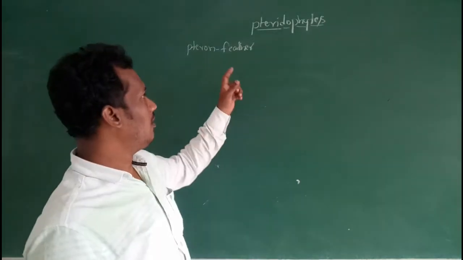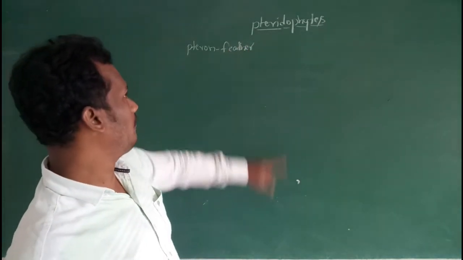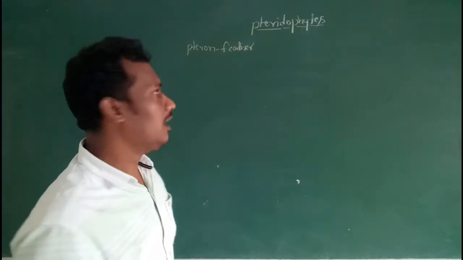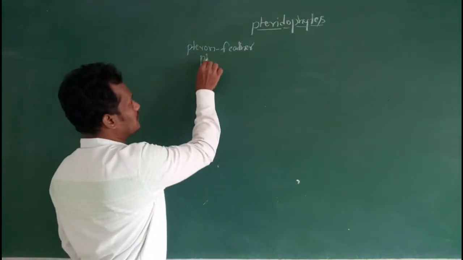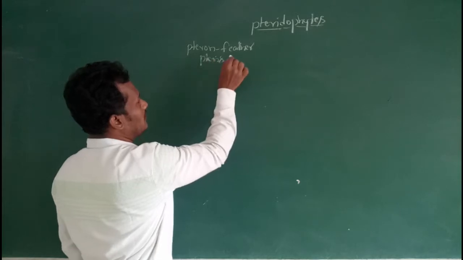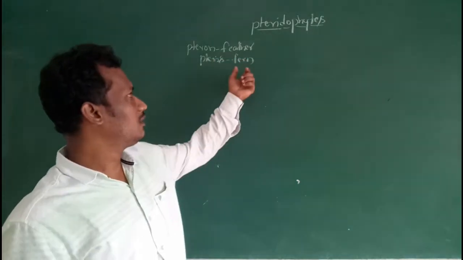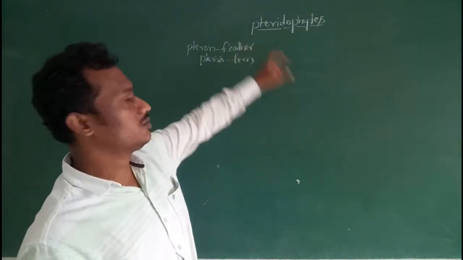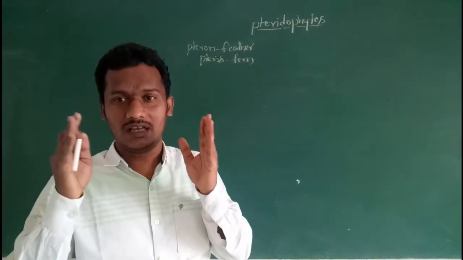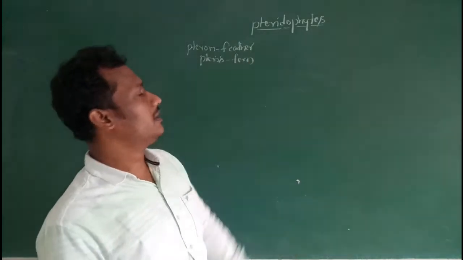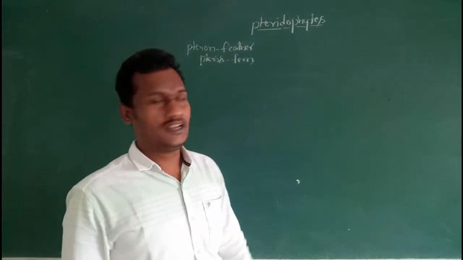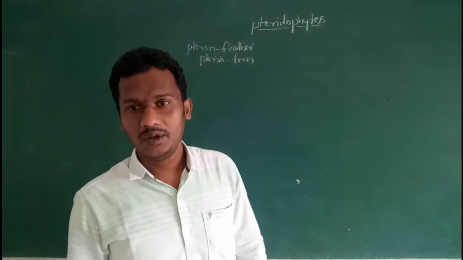The plant body or leaves of the pteridophytes appear feather-like. Pteris means fern plants. The higher pteridophytes are nothing but fern plants. That's why this group is called pteridophytes.